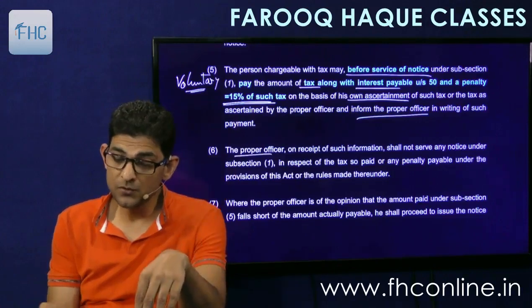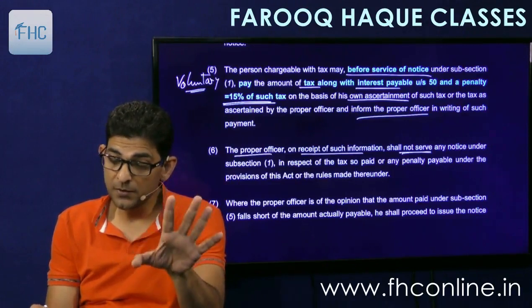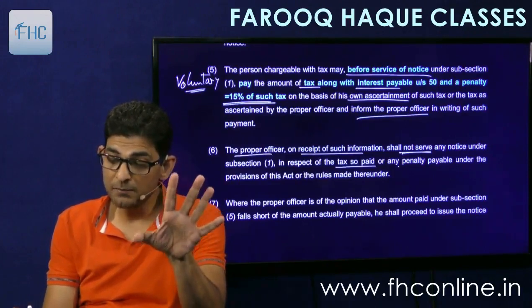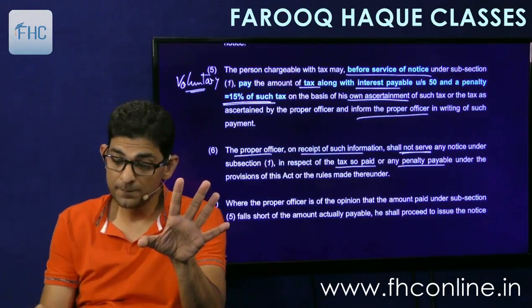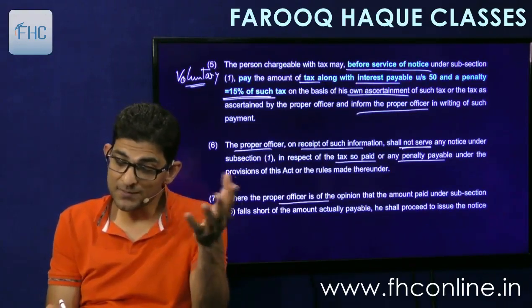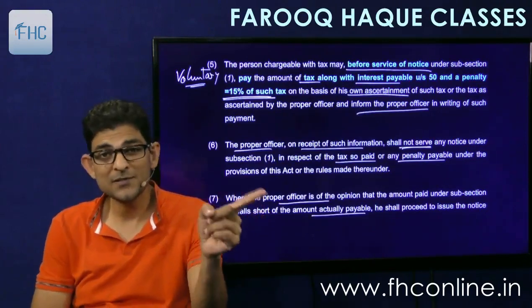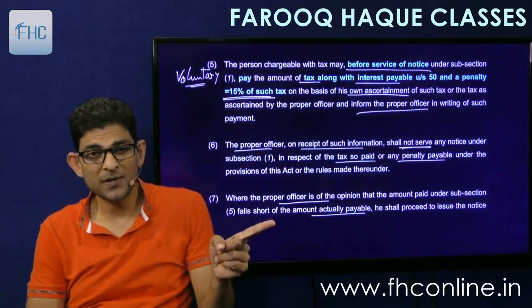By doing so, you inform the proper officer in writing. Then the proper officer, on receipt of the information, shall not serve any notice under 1 in respect of the tax so paid and any penalty. Okay. But where the officer is of the opinion that the amount paid under subsection 5 falls short of the amount actually payable, again the same logic. So 5, 6, 7 are to be read together.